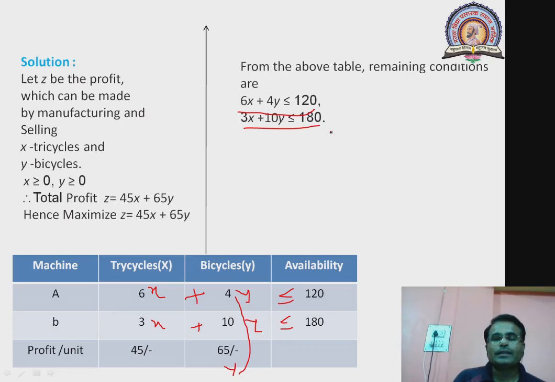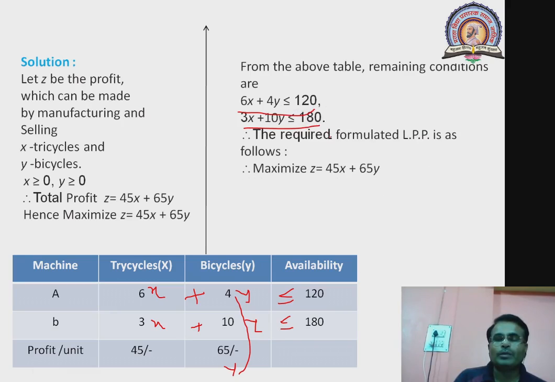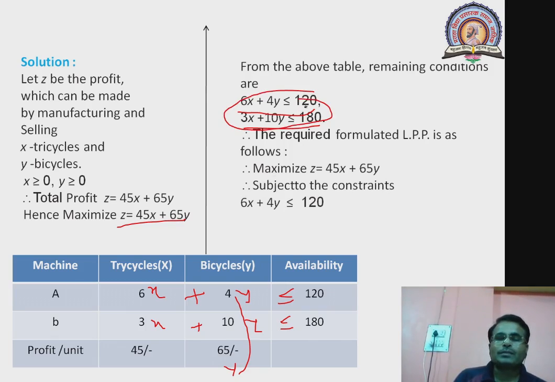So it is clear that your corresponding linear programming problem is: maximize Z, which is equal to 45X plus 65Y, subjected to the conditions or constraints 6X plus 4Y less than or equal to 120, 3X plus 10Y less than or equal to 180, and as non-negativity is also there, according to this condition X and Y should be greater than or equal to 0.